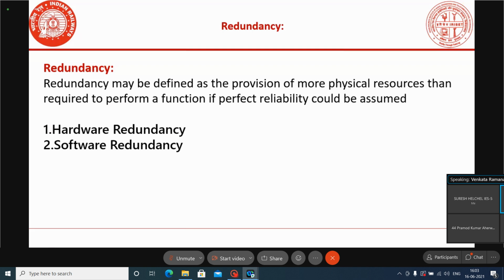Generally in hardware, they go for redundancy on the processor side, because the processor is not a fail safe device. In software, they go for redundancy only for the executive software. The executive software may be written using different algorithms or the same algorithm. Instead of one, they use two.